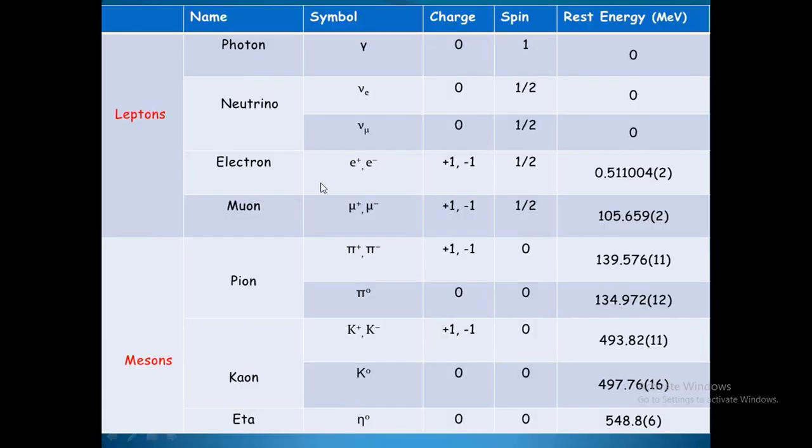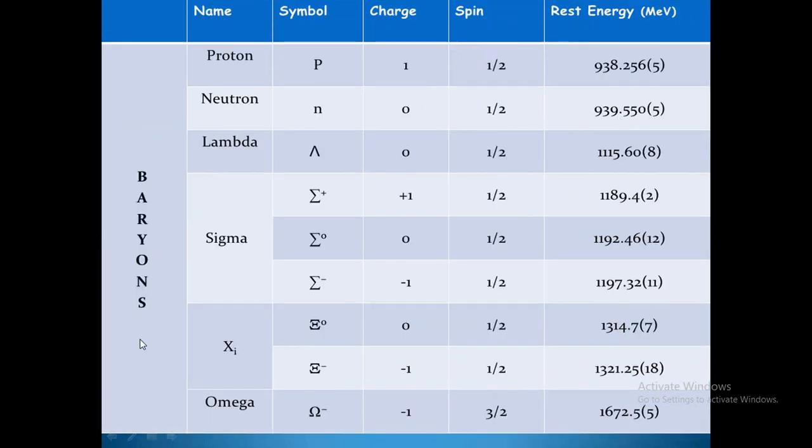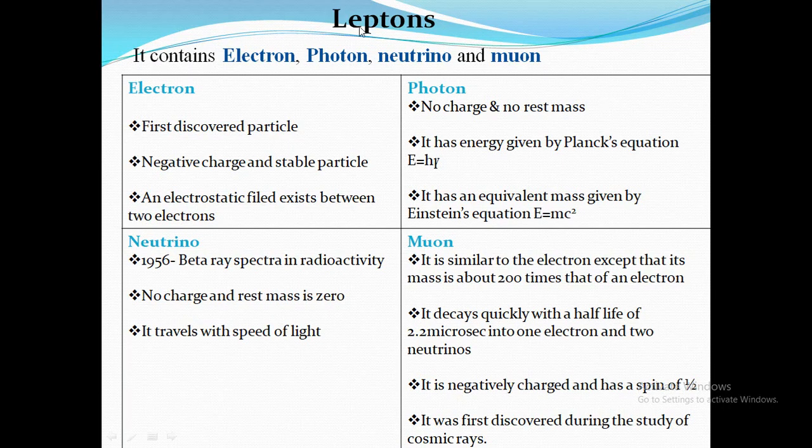This is a chart of the elementary particles with their symbol, charge, spin and rest mass. This is about the baryons: proton, neutron, lambda, sigma and omega, with their corresponding symbol, charge, spin and rest mass. Now leptons. We already saw that leptons are classified into electron, photon, neutrino and muon. Electron, we all know about the electron. It is the first particle discovered. It is negatively charged and stable, and an electrostatic field exists between two electrons.